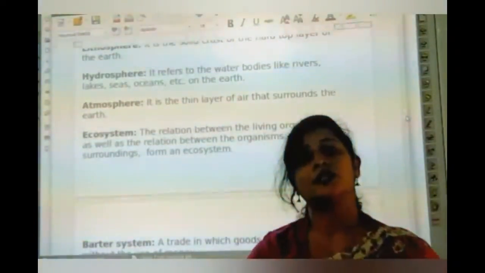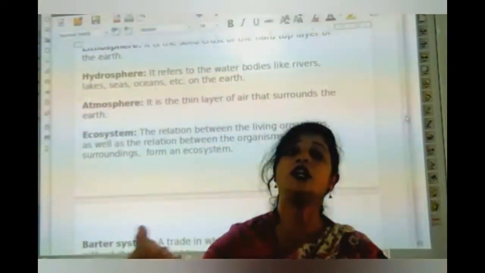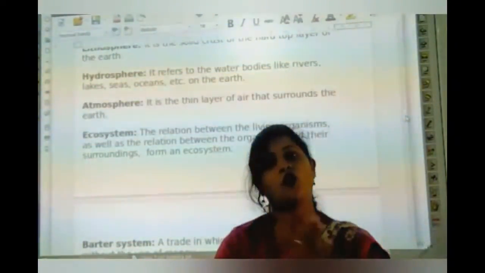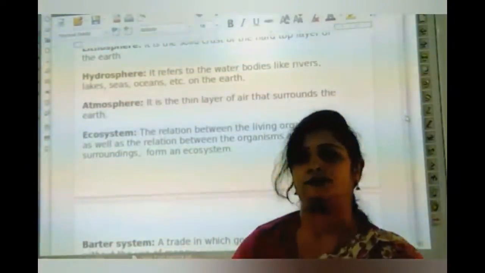The living organisms as well as non-living things and the surroundings of the earth are called an ecosystem.